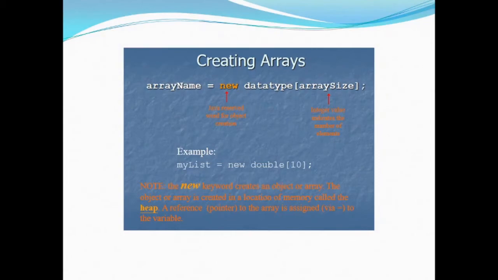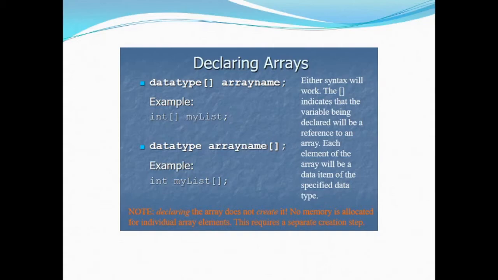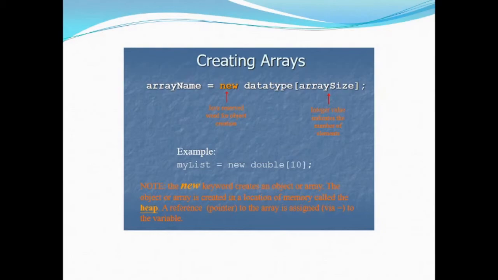In the creation of arrays, we declare and define them. Like array name is equal to, first of all, suppose we have declared an array with the name array name, now we instantiate it by using the new keyword. In this case, we have used array name is equal to new data type array size. Here we have just declared the array, that is data type array name or int mylist. This is the declaration, and if we want to define it as well, we will need the new keyword as done in this statement. Array name is first declared, then instantiated with the new keyword and the data type and the array size.